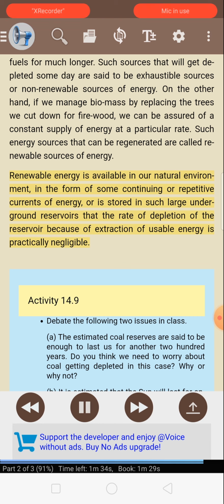Renewable energy is available in our natural environment in the form of some continuing or repetitive currents of energy, or is stored in such large underground reservoirs that the rate of depletion of the reservoir because of extraction of usable energy is practically negligible. Activity 14.9. Debate the following two issues in class. A. But the estimated coal reserves are said to be enough to last us for another 200 years. Do you think we need to worry about coal getting depleted in this case? Why or why not?